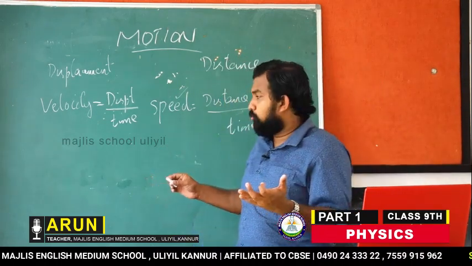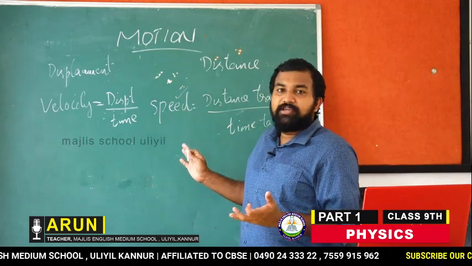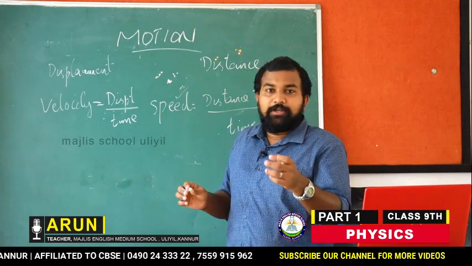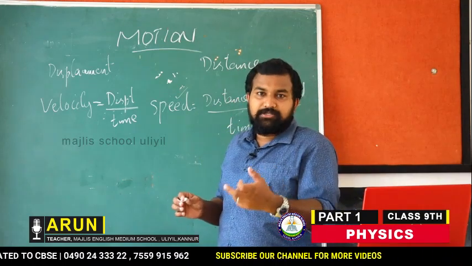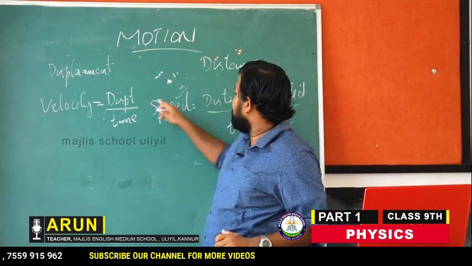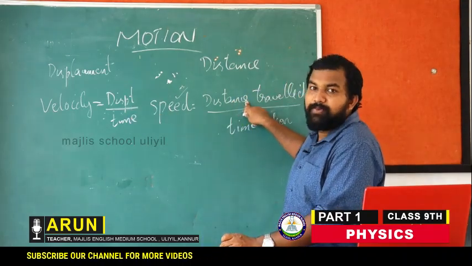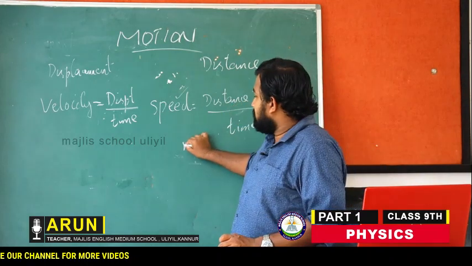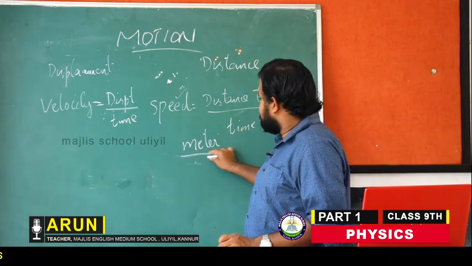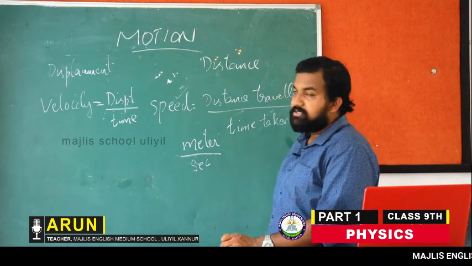Now you also know the SI unit of these two terms. SI unit means the standard unit. We will be measuring length in meters and time in seconds. So for displacement or distance, the SI unit is meter, and it is divided by the time taken. The SI unit of time is second.